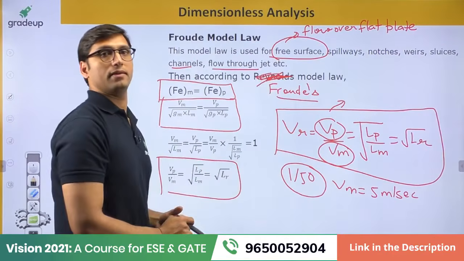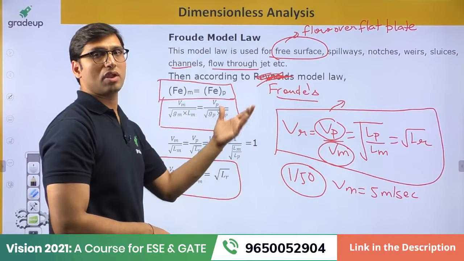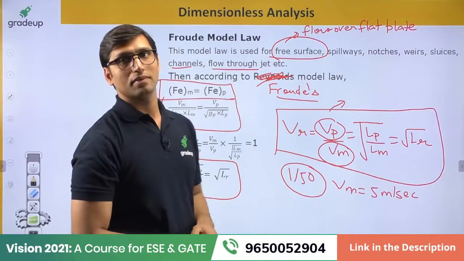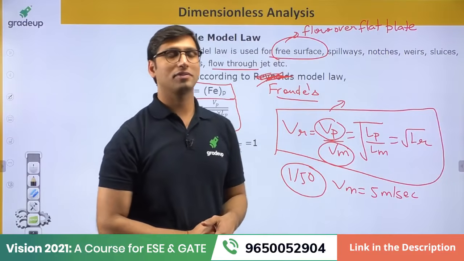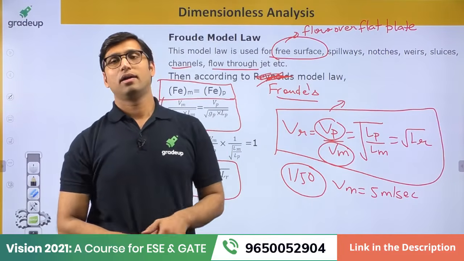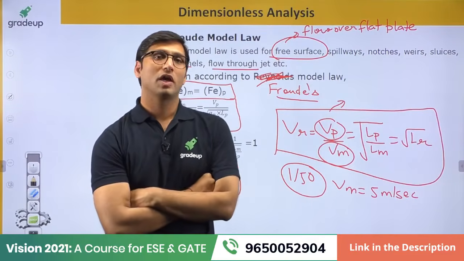If they give you a question like that, they will ask you the application of this Froude model law.